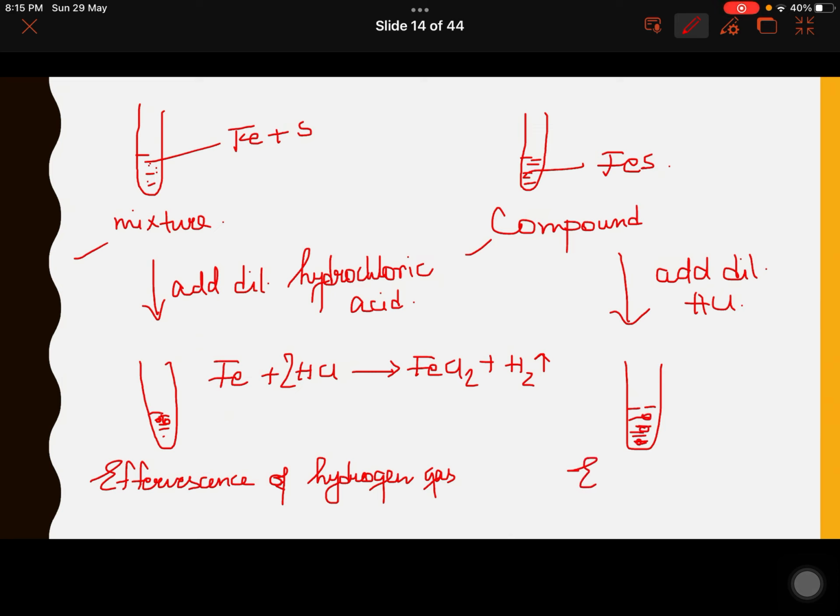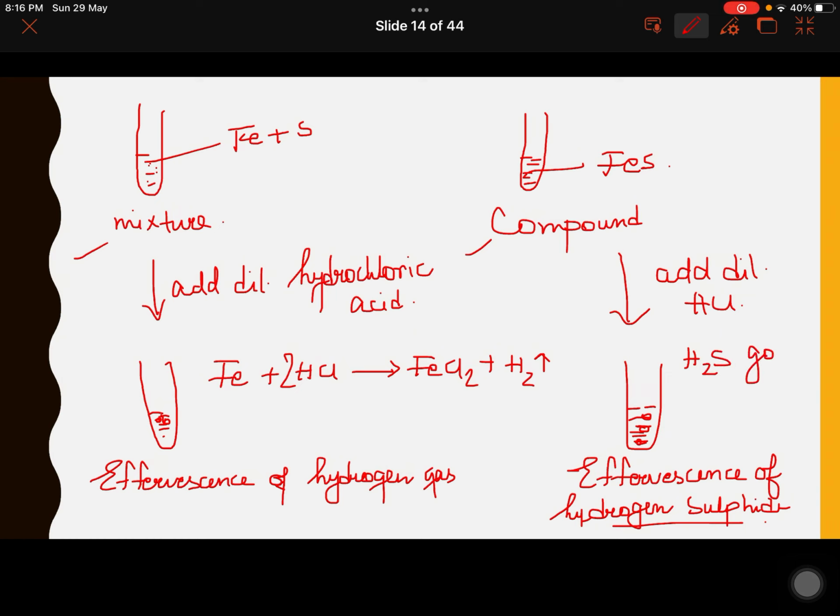So here you will get effervescence of hydrogen sulfide gas, which has got a rotten egg smell. Okay, so H2S has got a rotten egg smell. Now why does that happen?